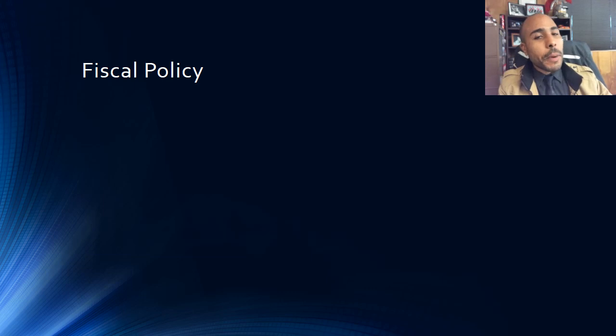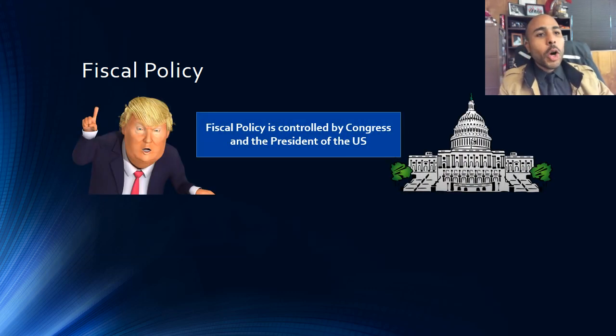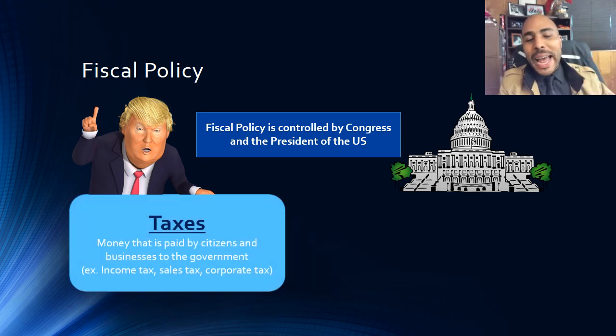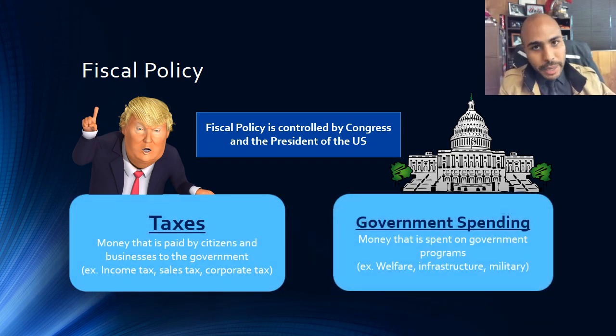All right, fiscal policy. This is a big one. Hopefully you remember that fiscal policy is controlled by Congress and the president. So fiscal policy is all about taxes and government spending. Remember that taxes are just money that's paid by citizens and businesses to the government. So income tax, sales tax, corporate tax, estate tax, those are all examples of things the government can increase or decrease. If they increase taxes, it has an effect on the economy, just like if they decrease taxes.